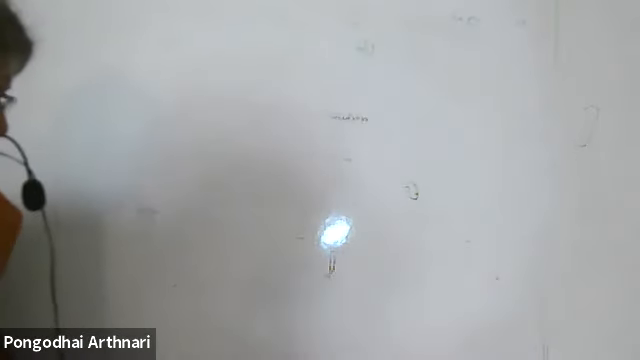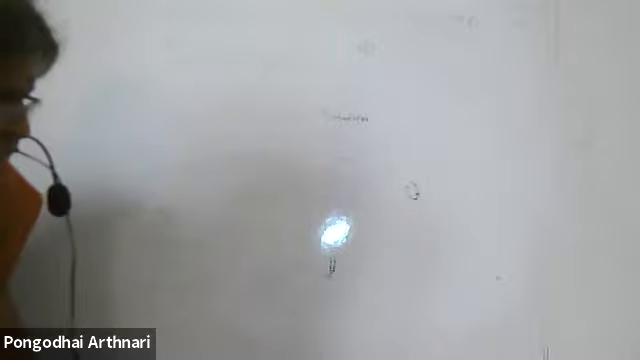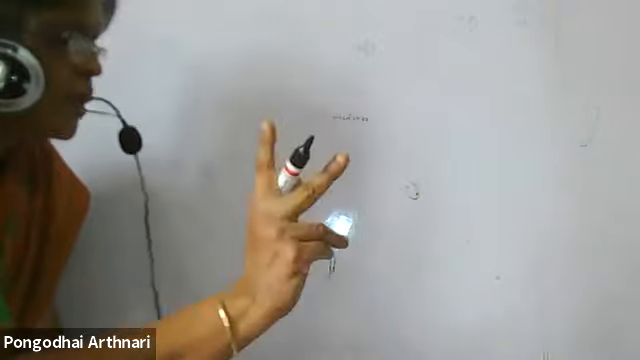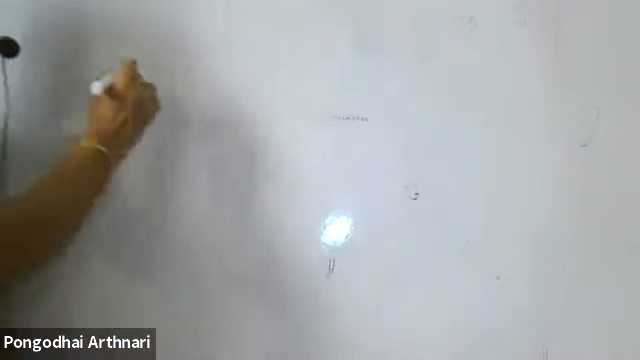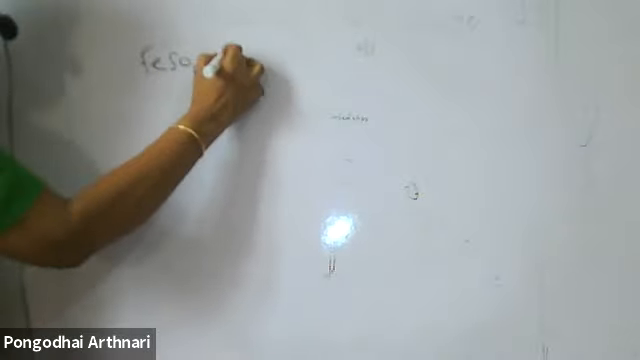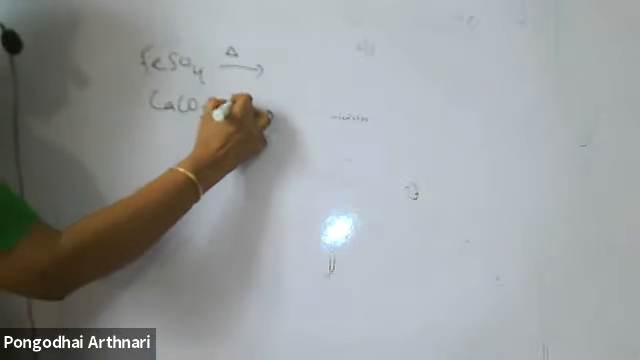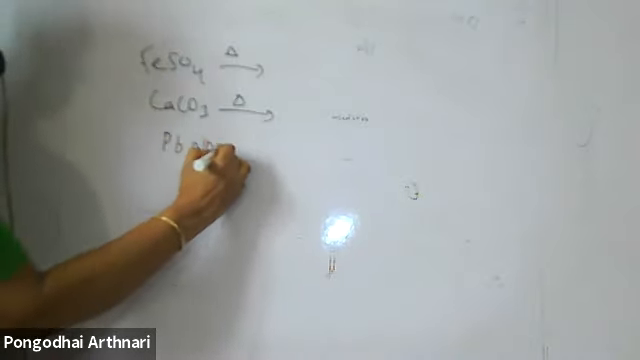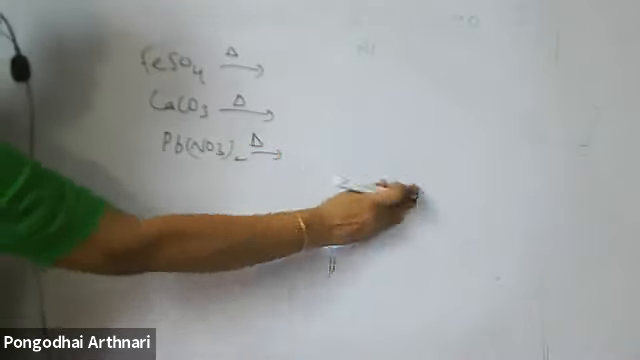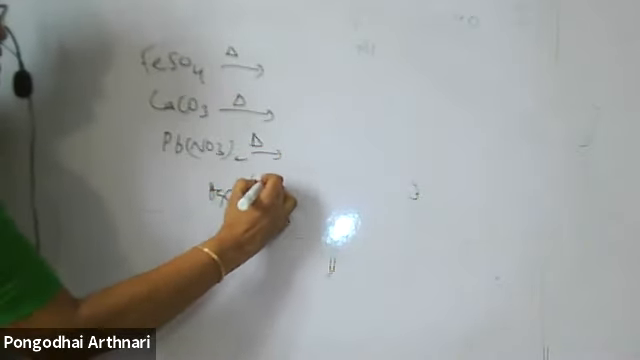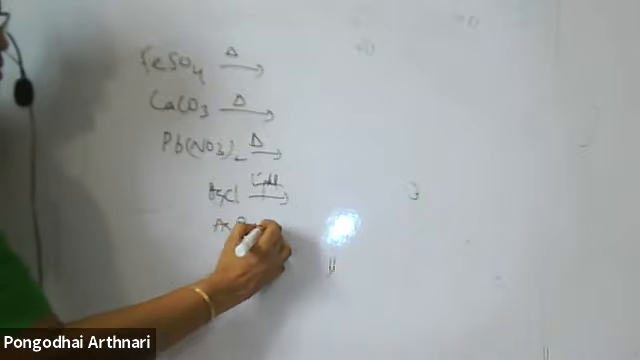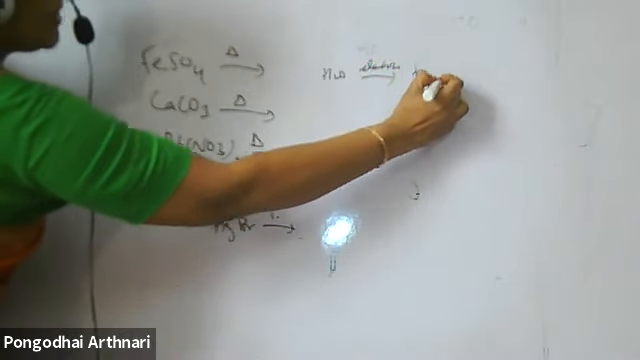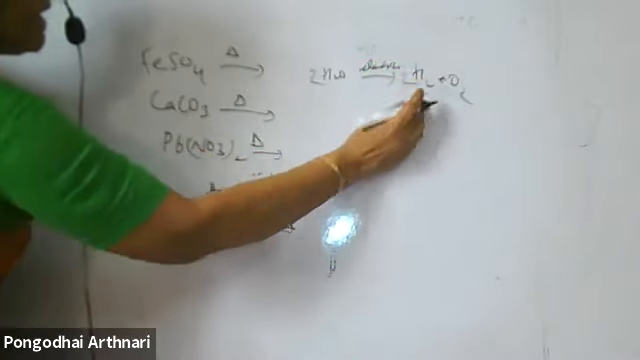Write one equation each for decomposition reaction where energy is supplied in the form of heat, light, and electricity. For heat, 3 decomposition reactions are there: calcium carbonate decomposition, ferrous sulfate decomposition, lead nitrate. This is heat. Light means AgCl, AgBr. Electricity means water, H2 plus O2. Whenever you write the equation, it should be a balanced chemical equation.